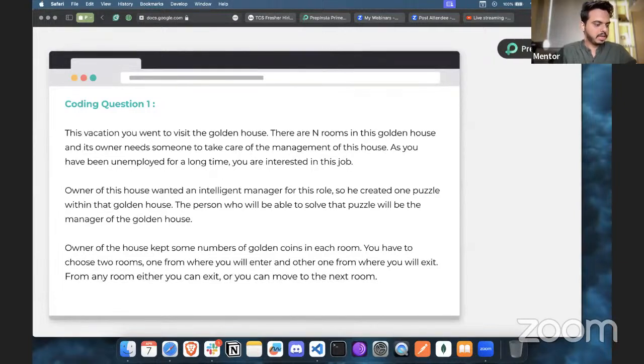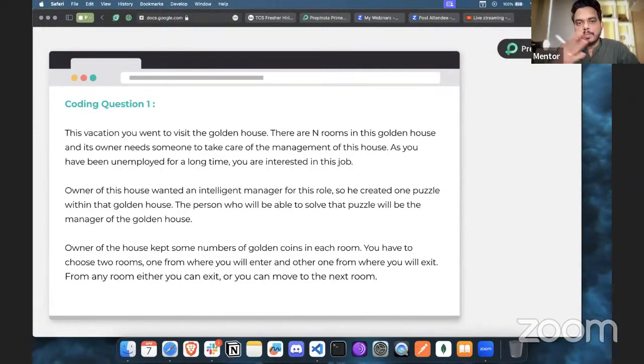Parth is asking, I understand the benefits of PrepInsta Prime, but I think the TCS NQT exam will be in 1 month, and the course probably needs 3 months minimum. Okay, so Parth, let me tell you why we suggest 3 months. You can reach out to our customer care and they can help you. If you need 1 month, they will give you that, or if you just want to prepare with the mocks, they will also help you with the separate mocks section. But 1 month is for your written test, right?